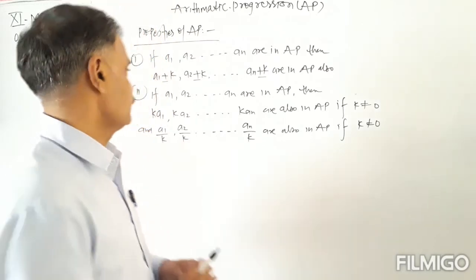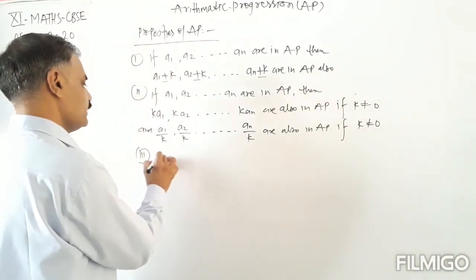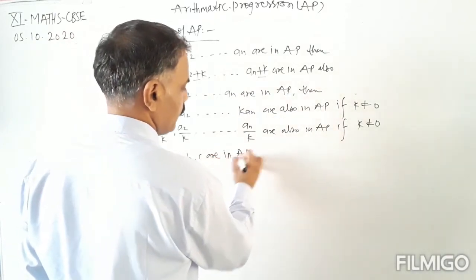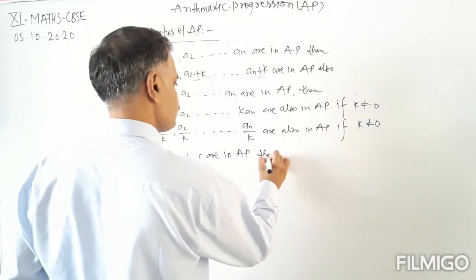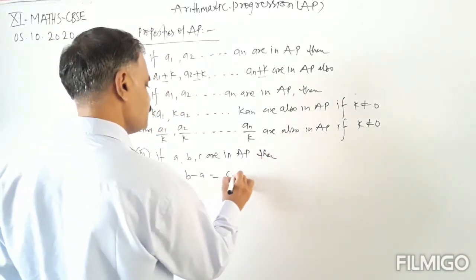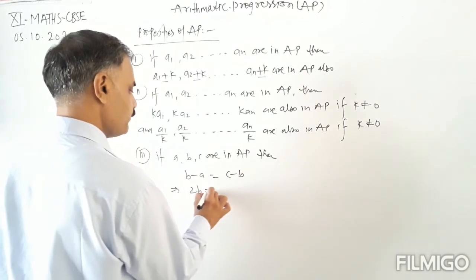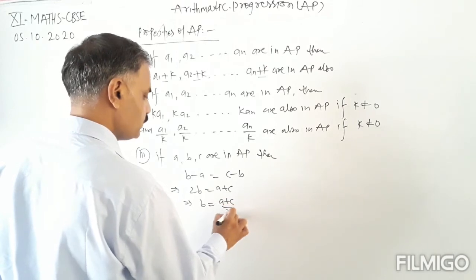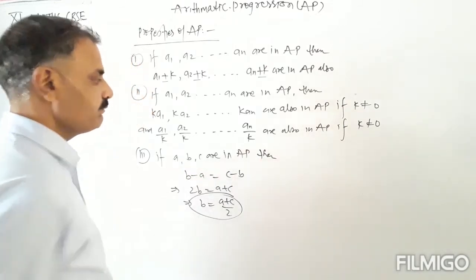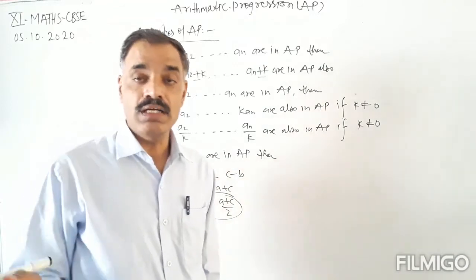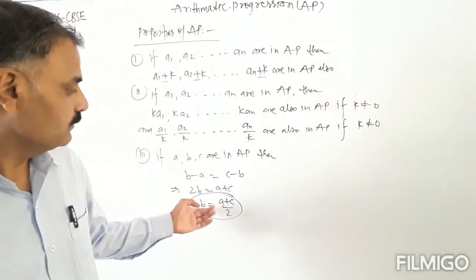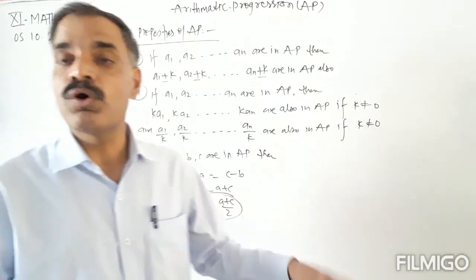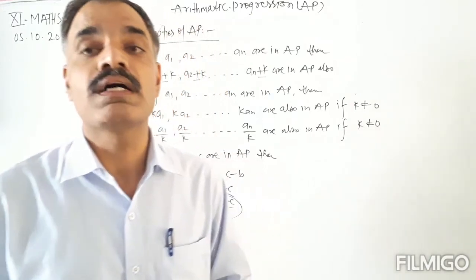Now the next property, property number 3: if a, b, c are in AP, then b minus a equals c minus b, or 2b equals a plus c. So b is equal to (a plus c) upon 2. So if three numbers a, b, c are in AP, then the middle term is equal to the first term plus the last term divided by 2.